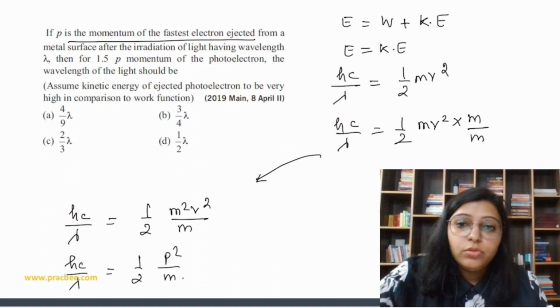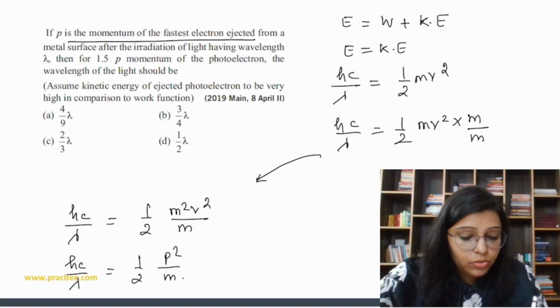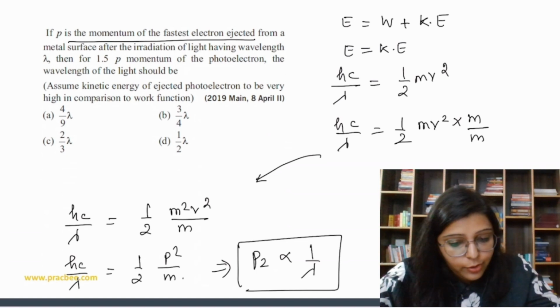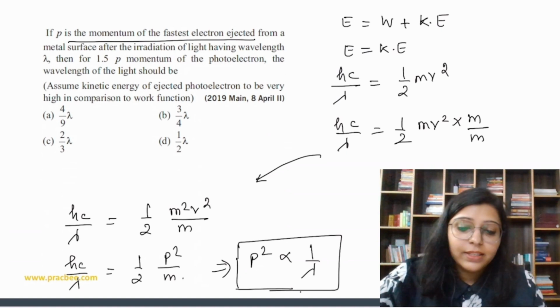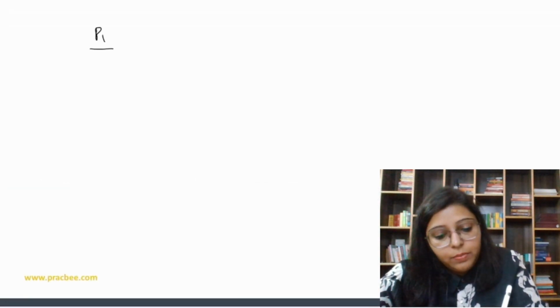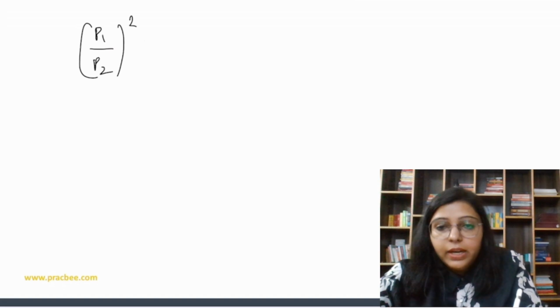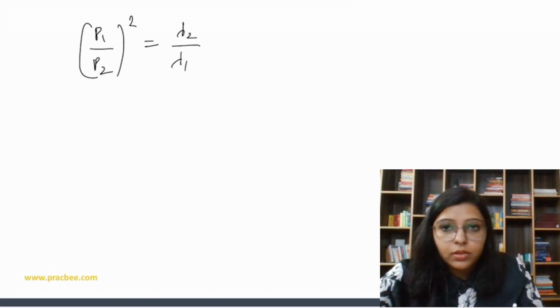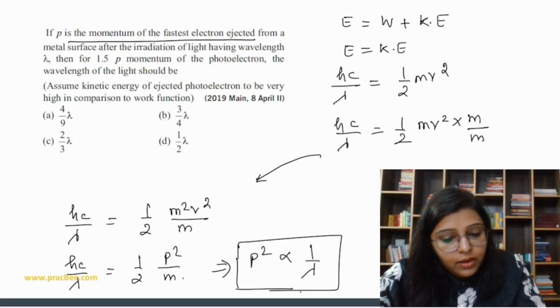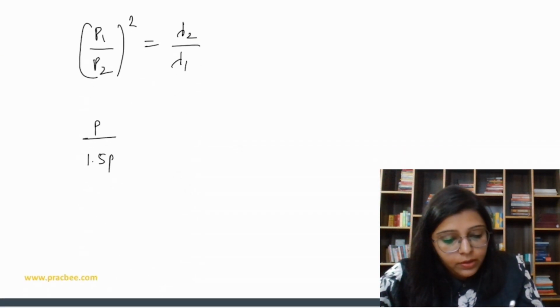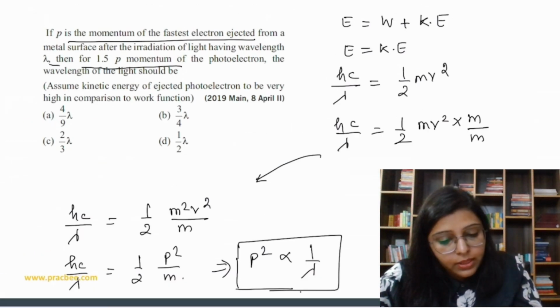Now, if I relate this p square with lambda, can I write that p square is inversely proportional to lambda? P square, not p, right? So p square is inversely proportional to lambda. Yes, you can write it, absolutely correct. So we can say that p1 upon p2 whole square is equal to lambda 2 upon lambda 1, right? So if p1 is p, then p2 is 1.5 p momentum, so 1.5 p square. We have to find lambda 2, and the lambda 1 value is given, that is lambda.